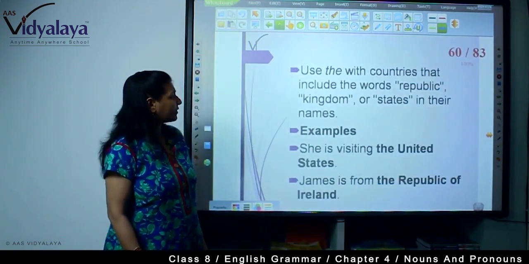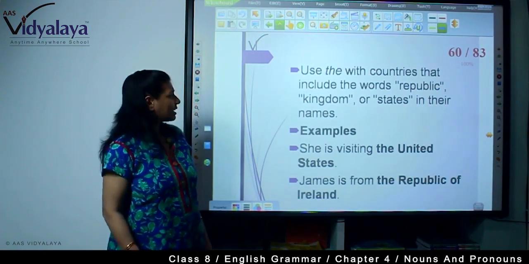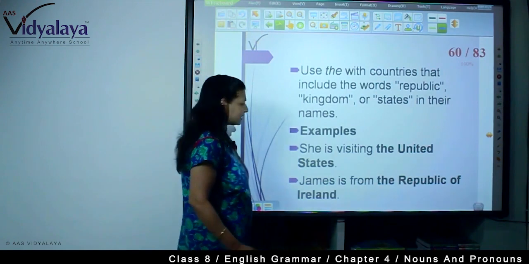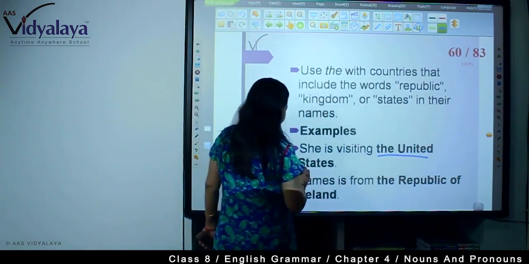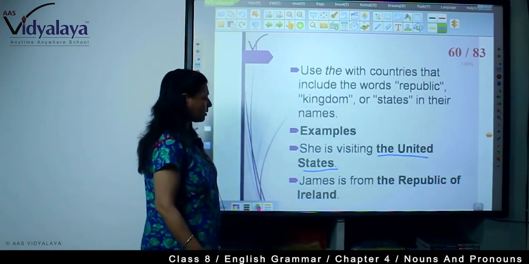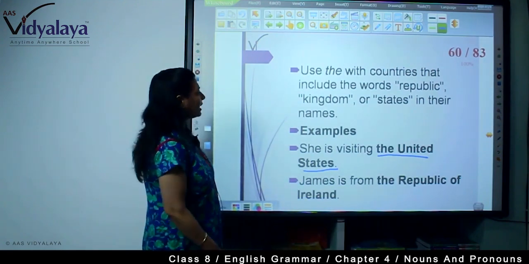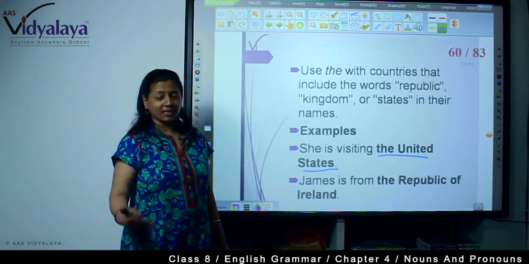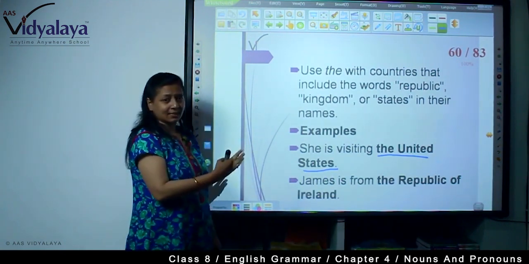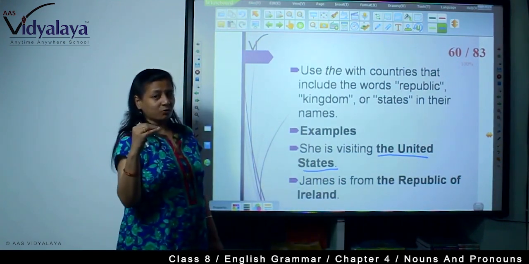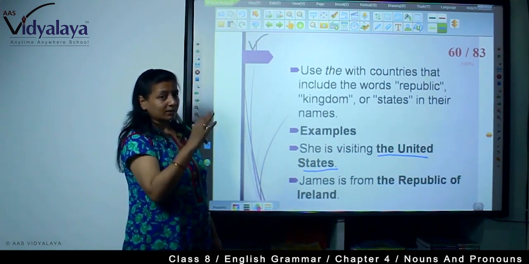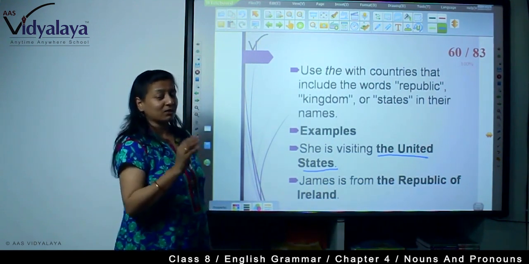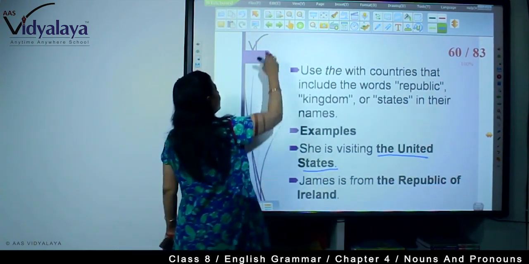Use the with countries that include the words republic, kingdom or states in their name. Says visiting the United States. James is from the Republic of Ireland. So you are seeing where the uses of the definite article are. You will have to be very careful when you are using the. There are many places where the is not used, but there are many places where the must be there.